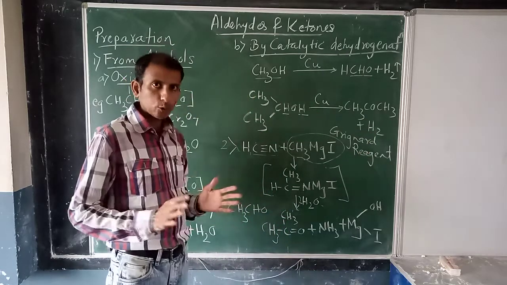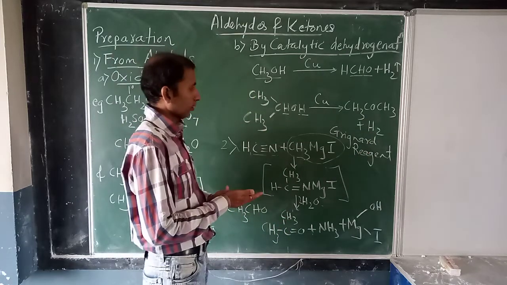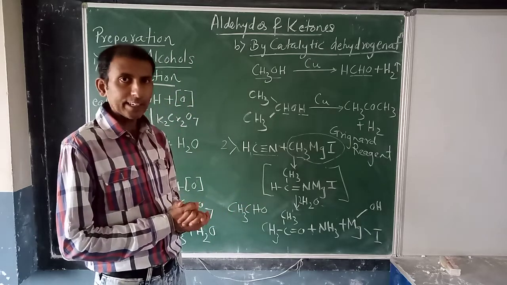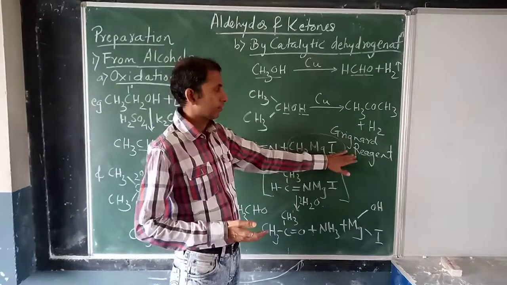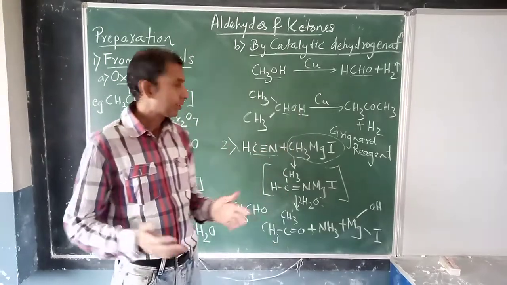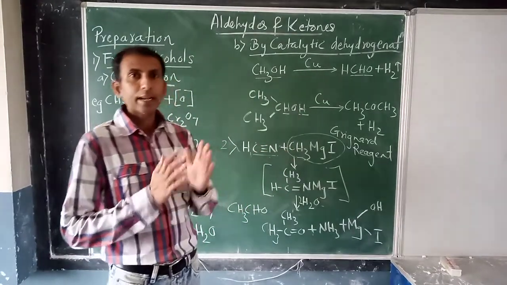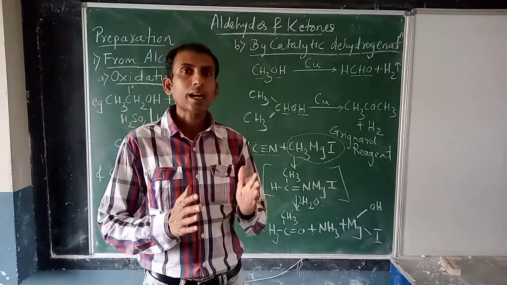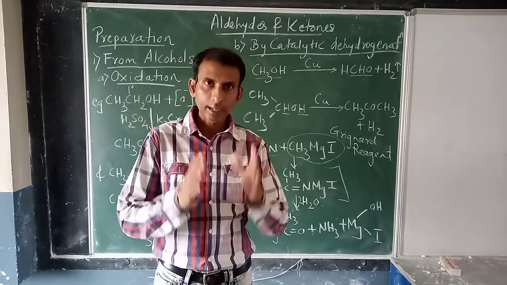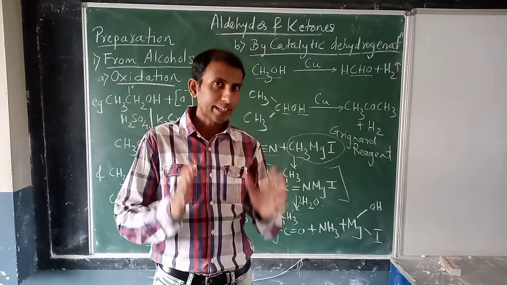Now the last method for today: preparation of aldehydes and ketones from Grignard reagent. Now you know what is Grignard reagent? Alkyl magnesium halides are called Grignard reagents.